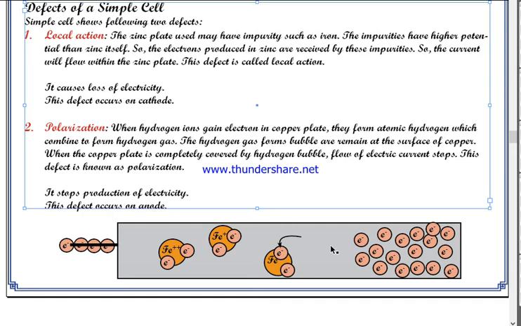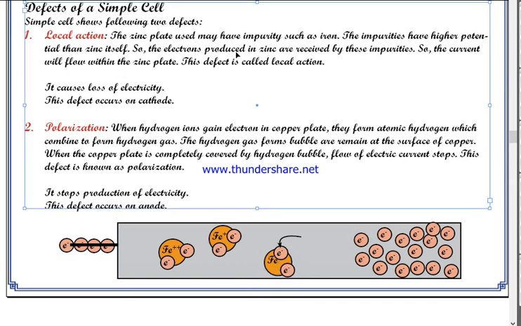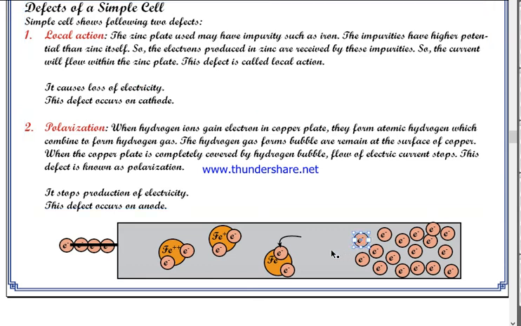So this zinc plate has zinc as well, but the electrons prefer iron over zinc. Instead of remaining with zinc, the electrons will go to iron. So the electrons produced in zinc are received by these impurities, and the current will flow within the zinc plate. This defect is called local action, and it causes loss of electricity. Electricity is produced, but because of local action, the electricity is lost within itself.